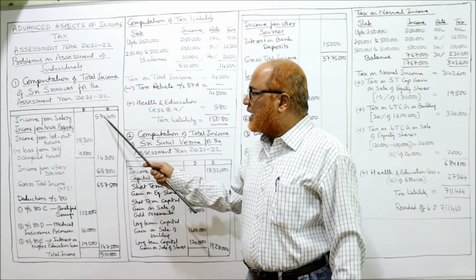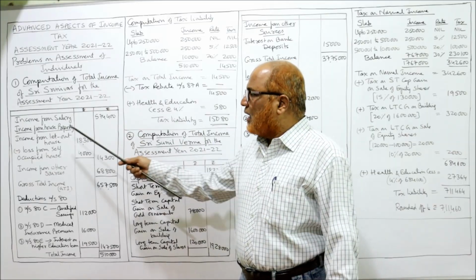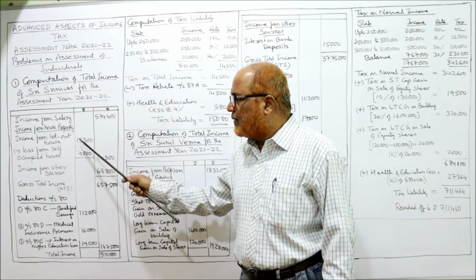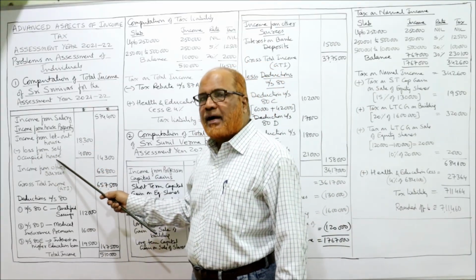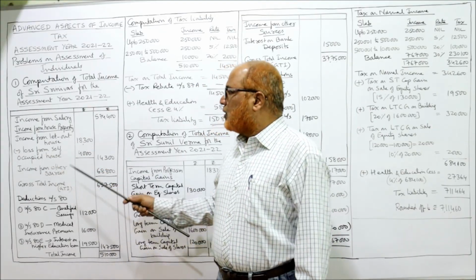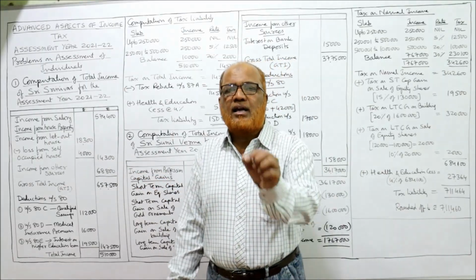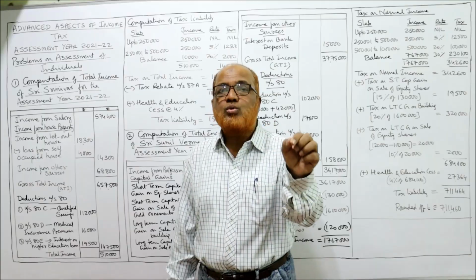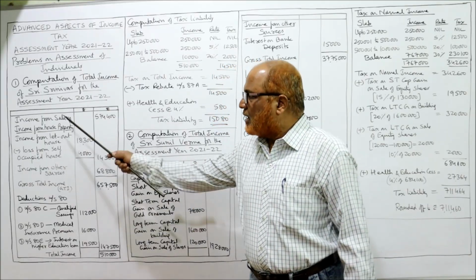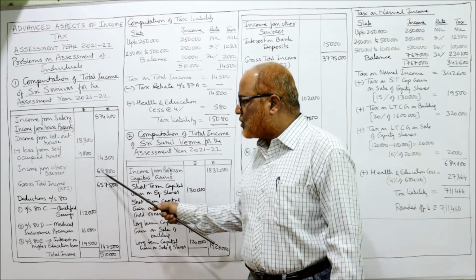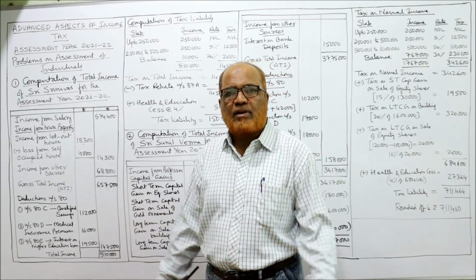Income from salary 5,74,400 is directly given. Income from house property: income from the let-out house is 18,300. Then the loss from the self-occupied house can be deducted. So 18,300 minus 4,000, 14,300, is the income from house property. So we have income from salary and income from house property. Then income from other sources 68,800 we have directly taken.